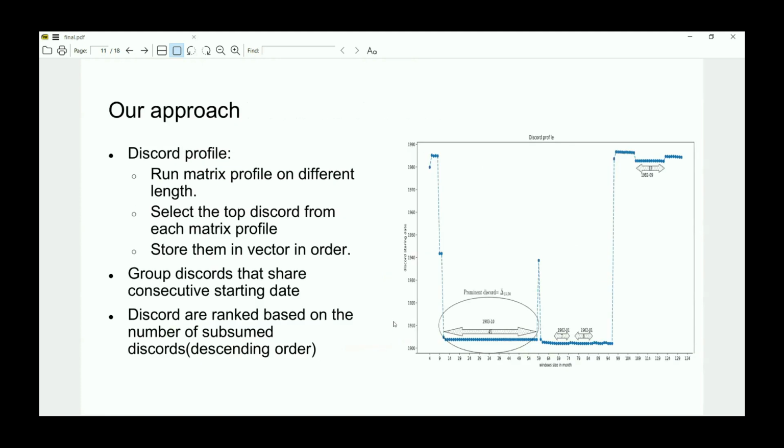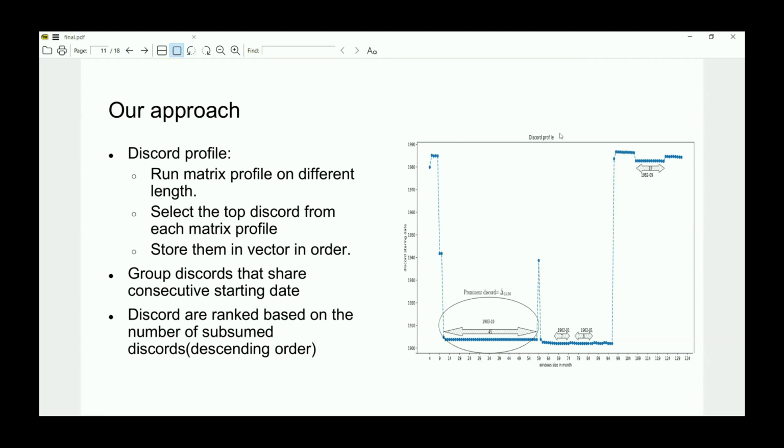So our approach to detect the prominent discord is to run a matrix profile on different lengths. Select the top discord from each matrix profile and store them in a vector. This vector, we'll call it discord profile. Group the discords that share consecutive starting dates, and we rank them based on the number of subsumed discords.